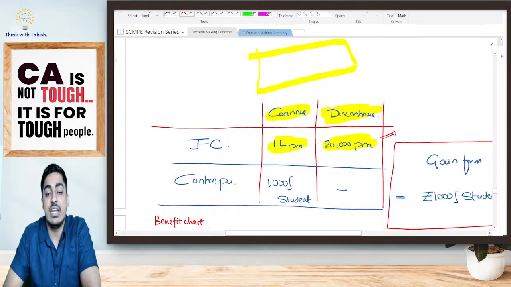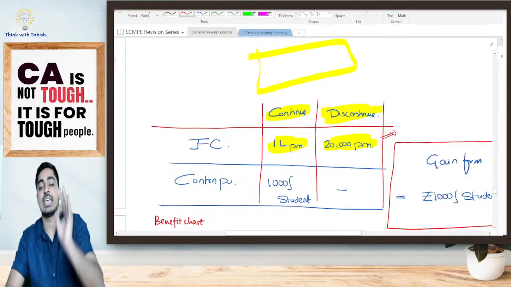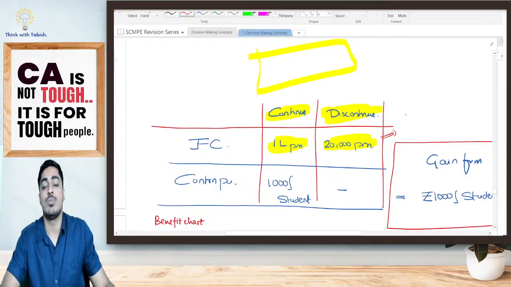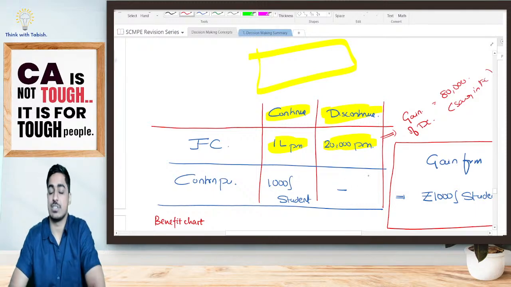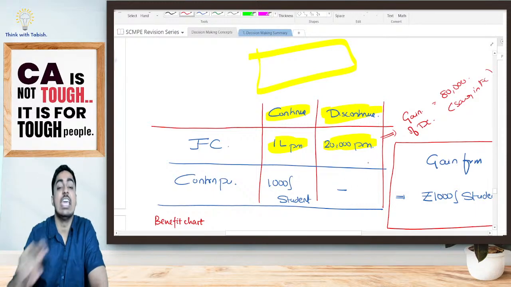So if I discontinue, how much fixed cost can I save? I can save a fixed cost of 80,000 rupees. Yes or no? So gain on discontinuance is 80,000. That is your savings in fixed cost. Or else you can say it is the difference in fixed cost. However, wait. If I'm continuing,